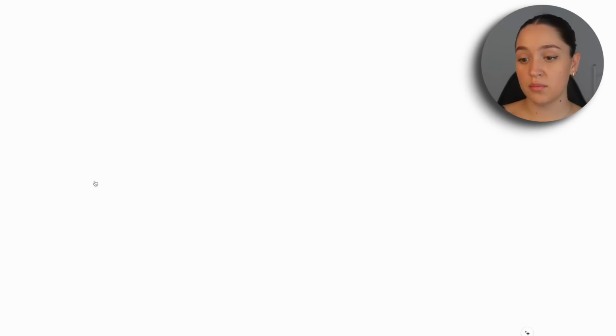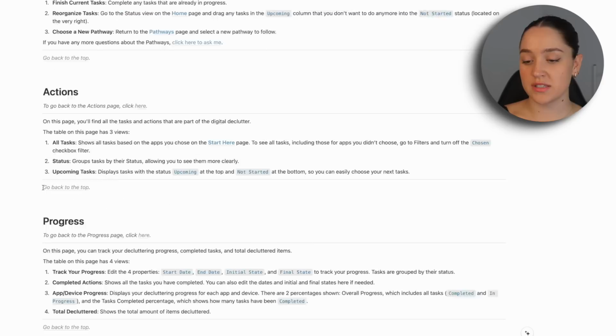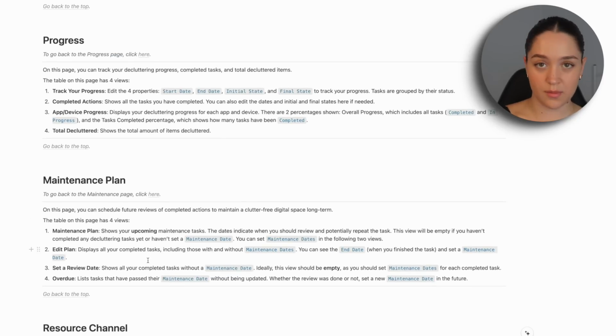So for example, if I click on Maintenance Plan and you forget how to use this page, there's going to be a link here at the bottom where you can just click, and it's going to take you straight to the template guide where you can read all about the maintenance plan.